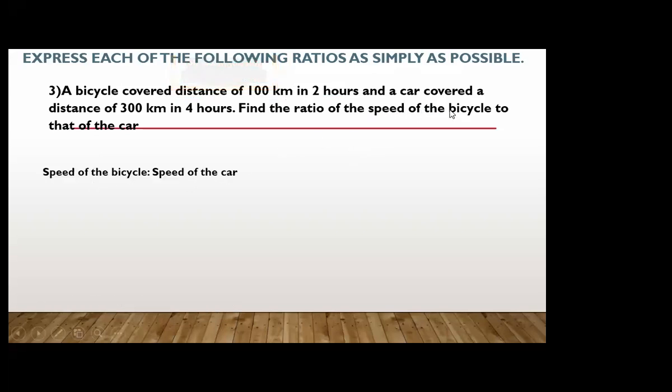First I have to write speed of the bicycle. Why? Because it is written first. So in the speed of the bicycle, beta, I can write 100 over 2.